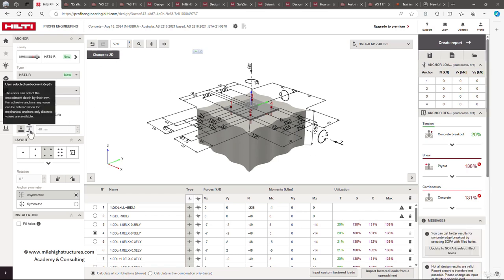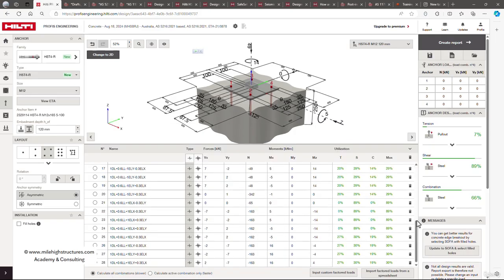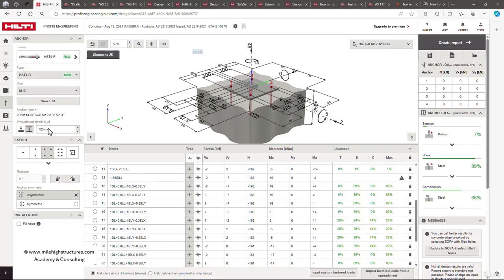And then as a next step, we can select the user selected embedment depth here. And by selecting 120 mm, we can check the utilization in all the cases here. So here you can see that in the majority of the cases, by selecting the 120 mm embedment depth, the anchors are passing in the design with maximum ratios of, we can say, 89%. And wherever we are having the show warnings here, basically there is no bending moment coming, and there is only axial load, because ultimately that is the gravity load itself. So in the absence of any kind of bending moment at the base, obviously the anchors cannot be designed.